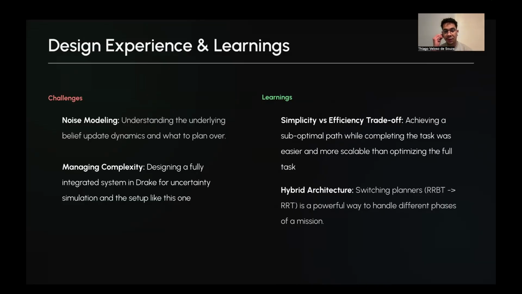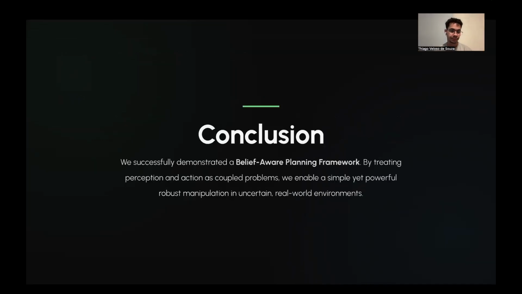But there is a bunch of learning as well. Simplicity versus efficiency trade-off, in the sense that we're trying to achieve a suboptimal path, where first exploring and then actually committing is way easier and more scalable than actually optimizing for the full spectrum of the task. And also this hybrid architecture of switching between planners is a powerful way to get a very modular task completion setup.